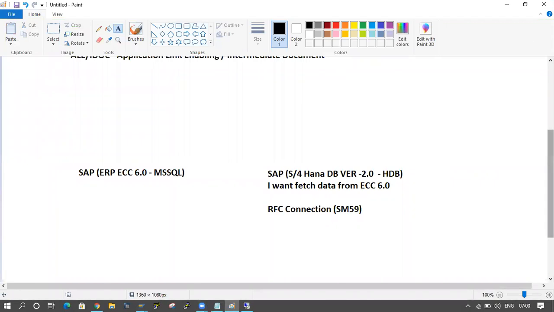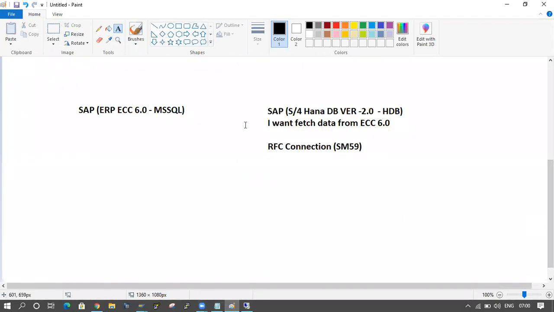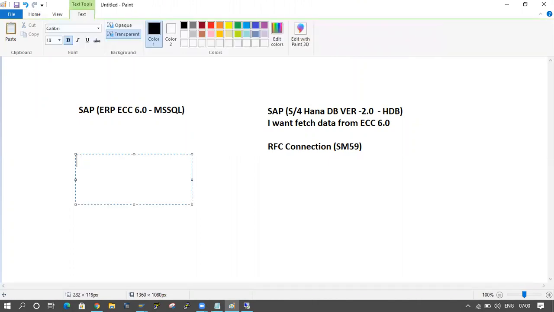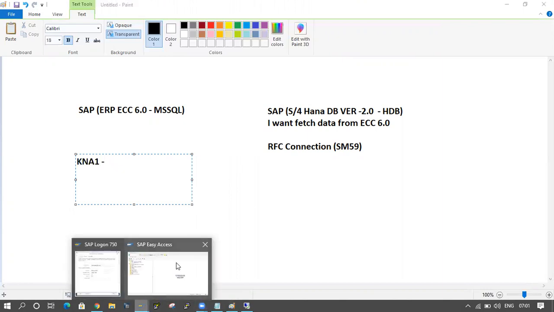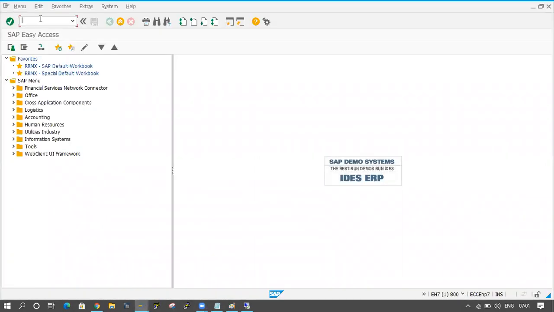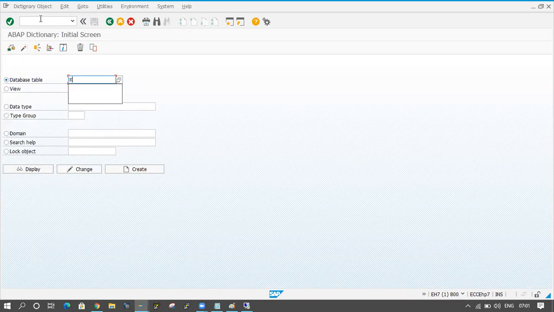Here I am in the ECC system, looking at the customer number in the KNA1 table. I will check this once again in SE11 or SE16N, whatever it is. You can take any name. The KNA1 table is there, just click on the display button.